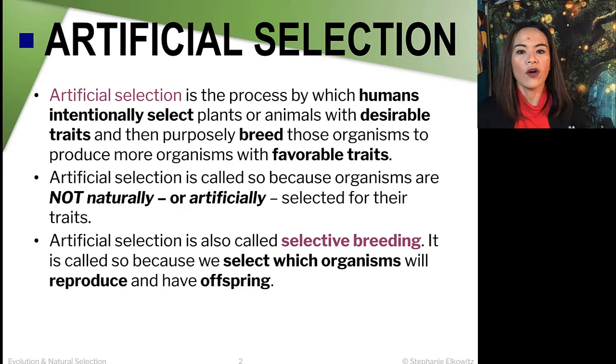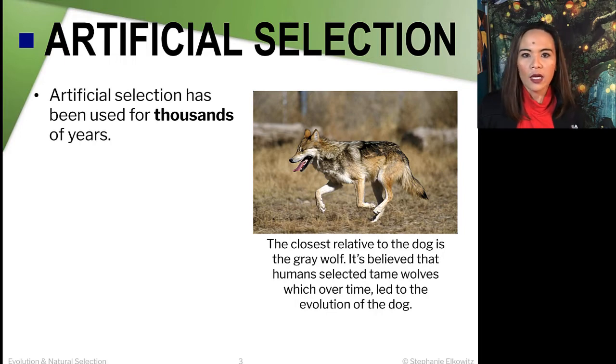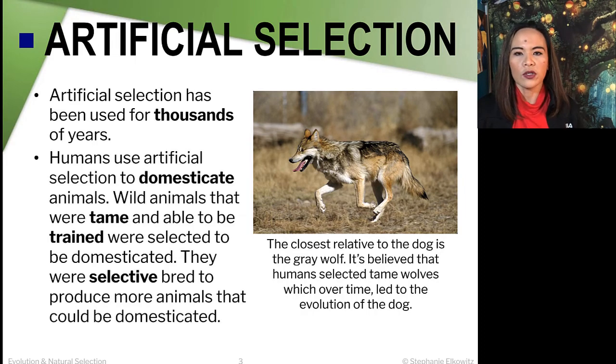Now, here's an example of artificial selection. We know that artificial selection has been used for thousands of years, and humans use it to domesticate animals. Wild animals have tamer versions of them, and humans are able to train them. So they selected the ones that are tamer and produced more animals that could be domesticated.